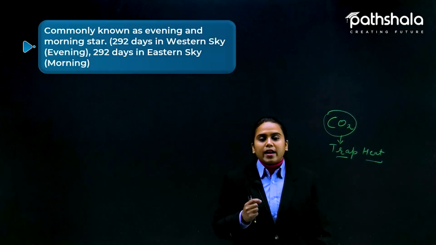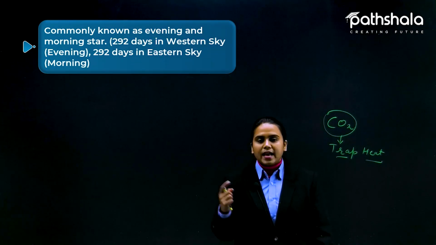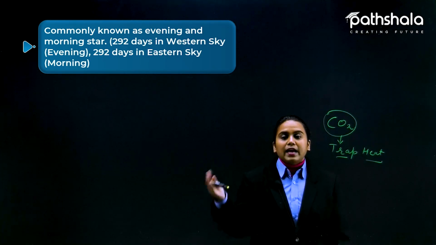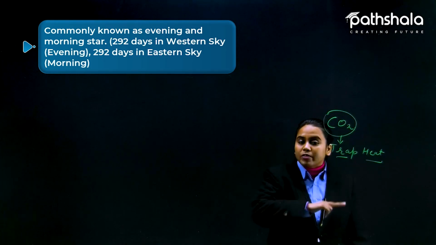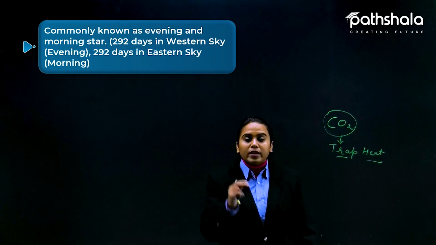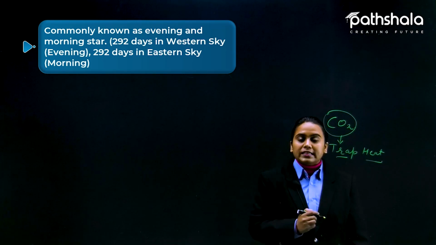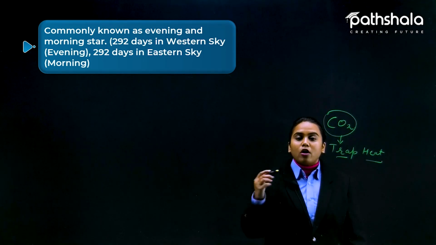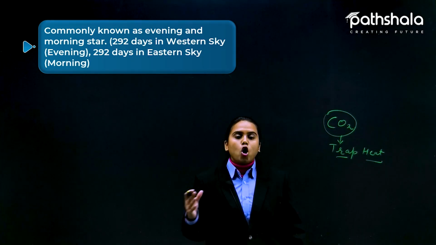Fine. So there are other facts about Venus, that it is commonly known as the evening and the morning star, as I have told you, that for 292 days in the western sky, like in the evening, because on our Earth the sun rises from the east and sets towards the west. Fine. So during the evening sky, यानी कि हम west part की बात कर रहे हैं, we will see that Venus comes as the evening star, and for the next 292 days, we will see it in the morning part, dawn part.